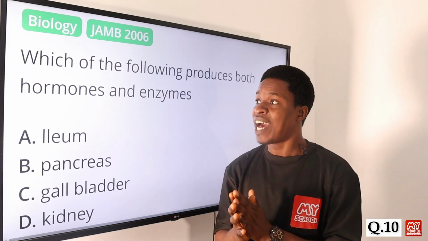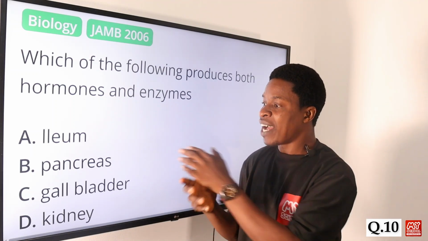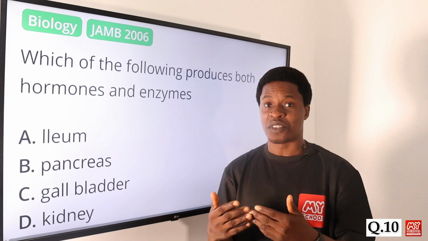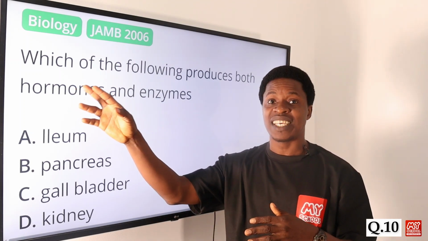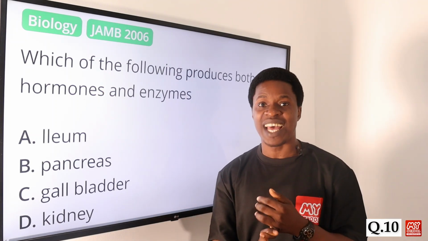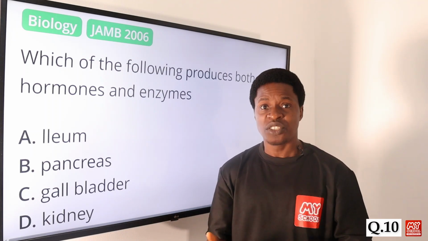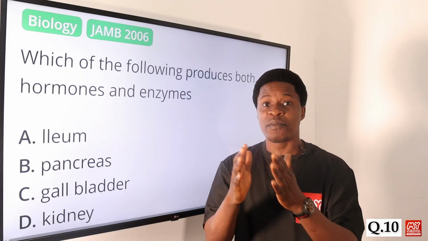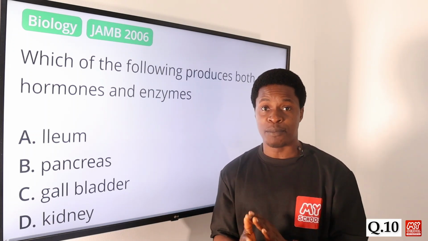Now, for the hormones, the pancreas produces hormones, and the hormones that it produces here are usually what we call insulin and glucagon. Both of them tend to regulate the amount of sugar level we have in the blood.